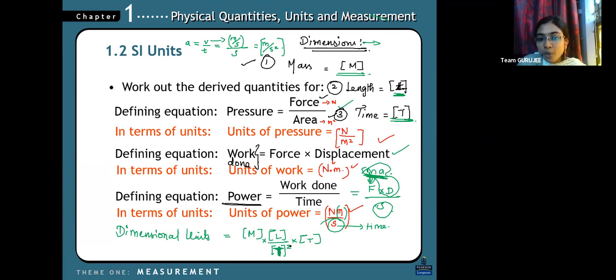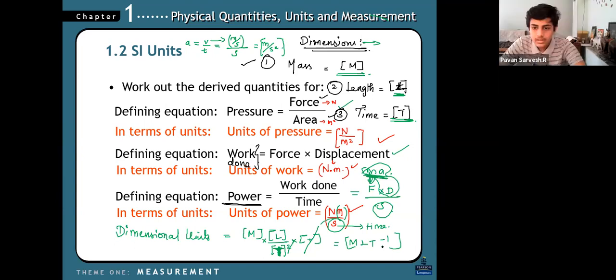Time square. So what happens here? This square and this T get cancelled. So I can write M L T inverse. So this is my dimensional unit. In dimensions, the dimensional formula or dimensional unit, I can see this MLT the whole power minus 1 is for acceleration.